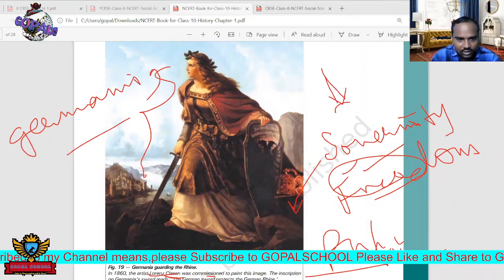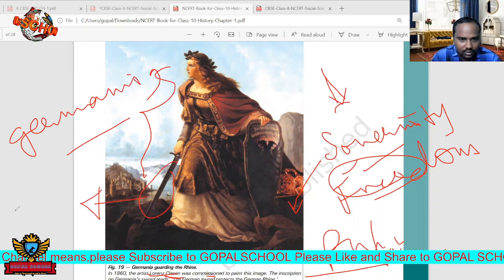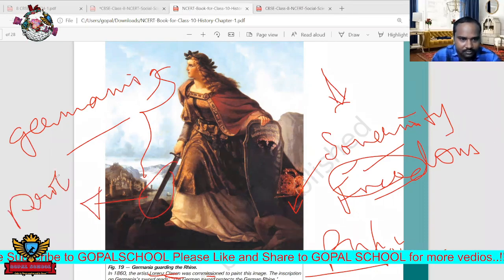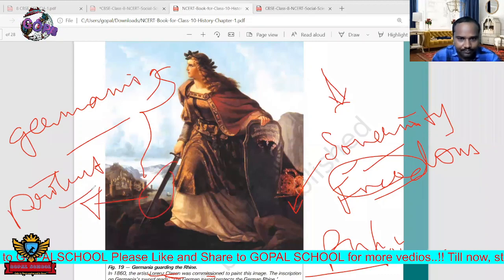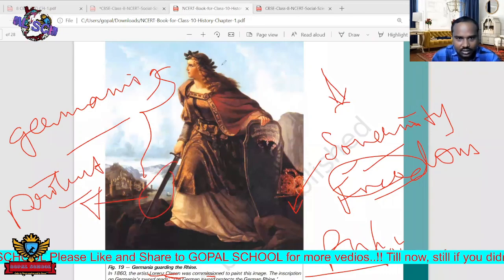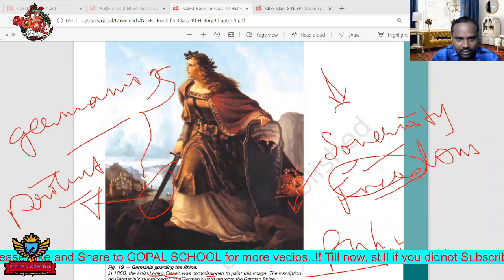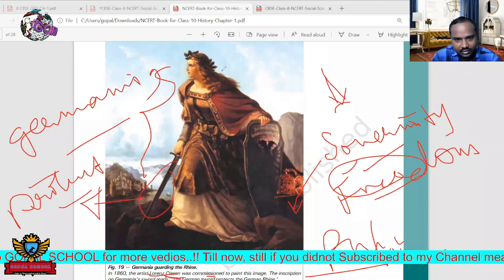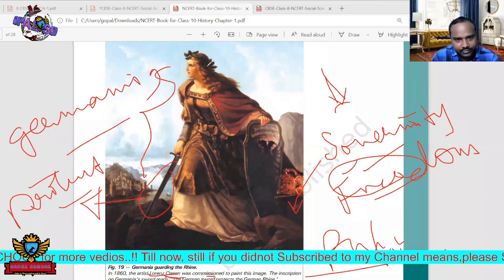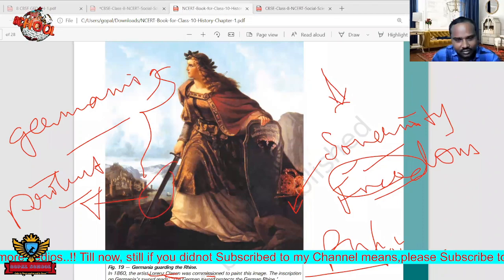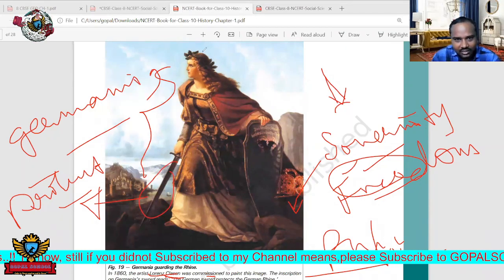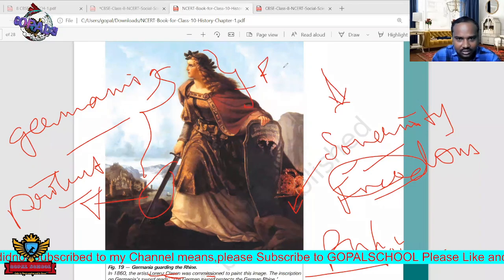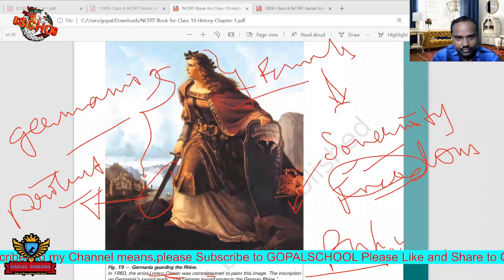And also here the sword is there. Sword means force. It can use force to protect itself and to protect its people from wars. Here, can you tell whether it is male or female? Female, sir. Actually this is a picture of a female. We call this Germania. So it is a female, not a male.